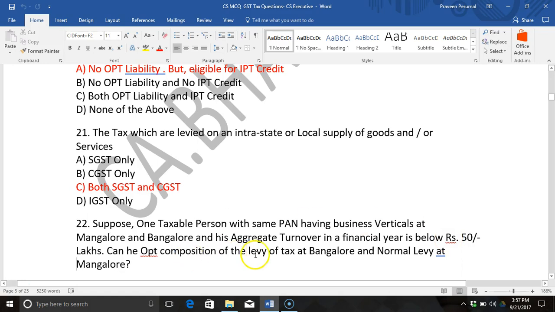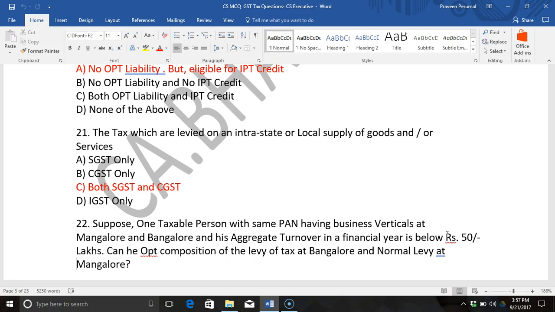Can he opt for composition levy of tax at Bangalore and normal levy at Mangalore? It is assumed that it is more than 20 lakhs but less than 50 lakhs, and he wishes to take composition for one particular branch and normal levy for the other.